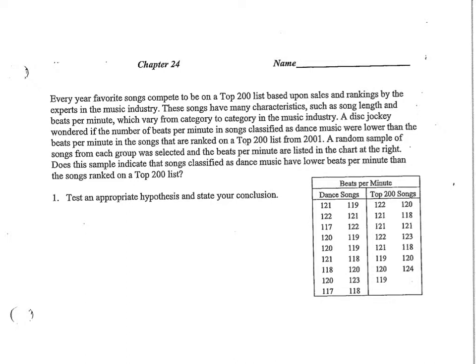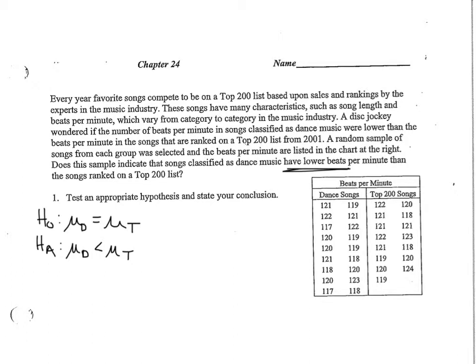So our first thing, remember, is that we need to write our null and our alternative hypothesis. So I'm going to have my null as the mean number of beats per minute for dance is the same as the mean in my top 200 songs. So I'm going to denote them with a D and a T. My alternative hypothesis, so I'm going to set them up, and I'm going to look back at my problem, and it says have lower beats per minute. So dance has lower than my top 200 songs.